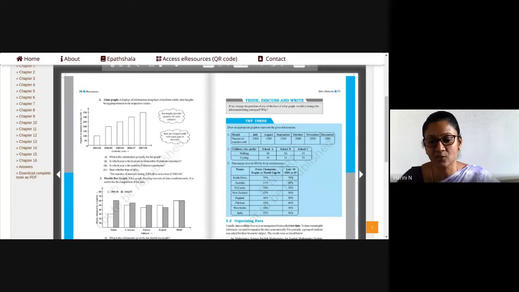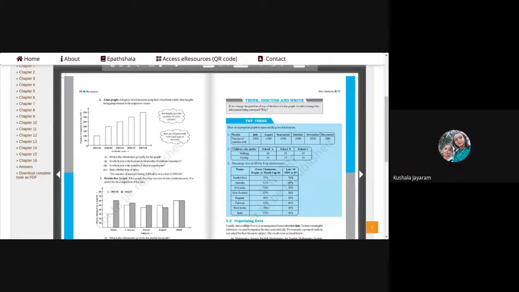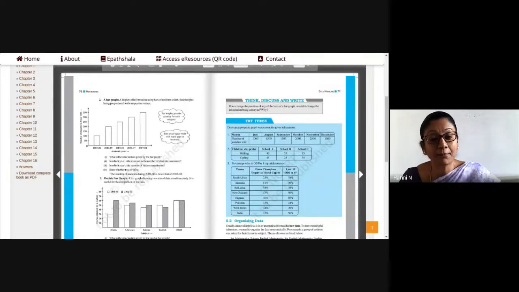So now come to the second question. How is it different from the first one given? What kind of graph you have to draw? Ma'am, double bar graph. Very good. A double bar graph because you are comparing between the walking and the cycling. Two activities are there. The walking and the cycling for the same school A. Then walking and the cycling for school B. And walking and cycling for school C.